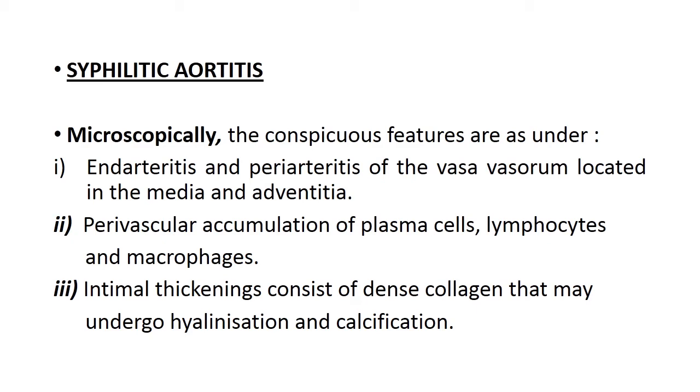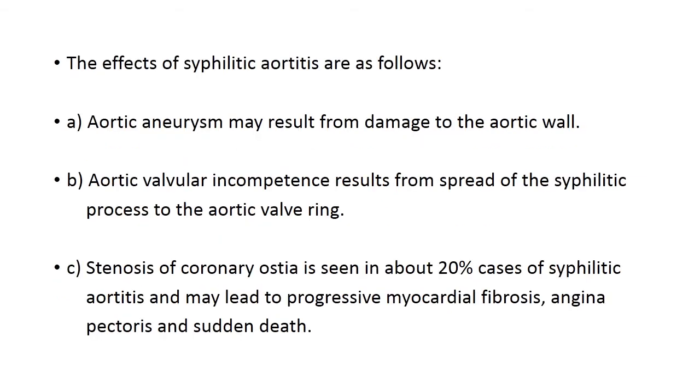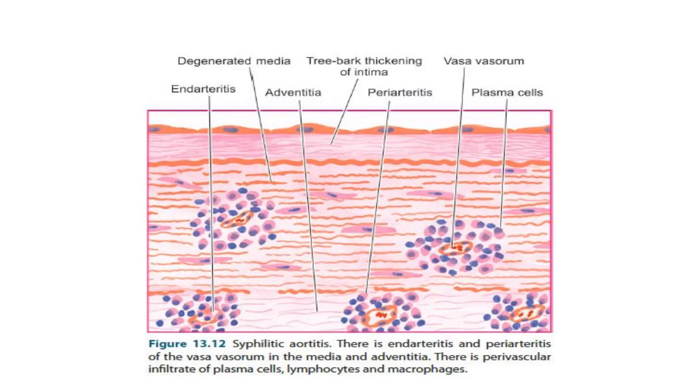The effects of syphilitic aortitis are aortic aneurysm, which may result from damage to the aortic wall. Then aortic valvular incompetence results from spread of the syphilitic process to the aortic valve ring, and stenosis of the coronary ostia is seen in about 20% of cases of syphilitic aortitis and may lead to progressive myocardial fibrosis, angina pectoris and sudden death. This is the picture showing syphilitic aortitis.